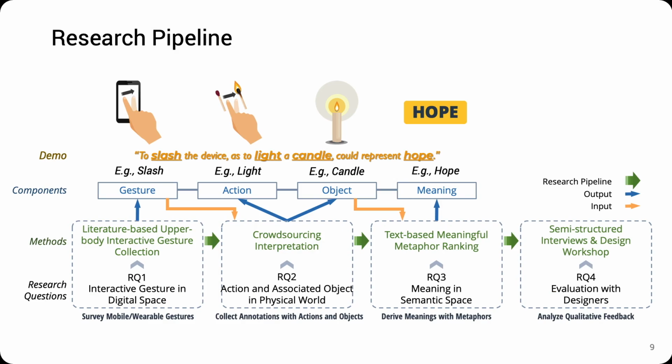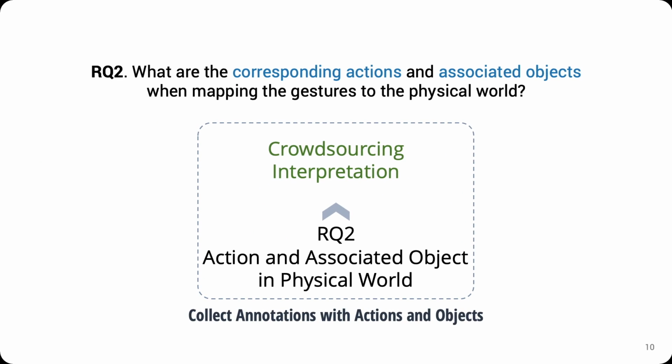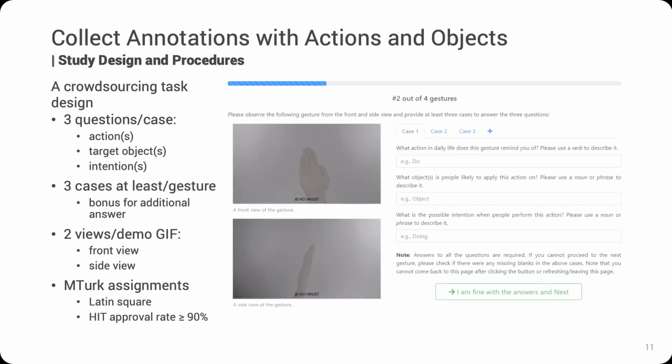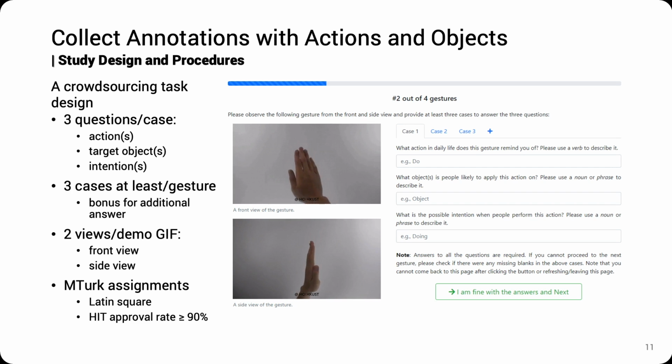The second question identifies the corresponding actions and associated objects when mapping the gestures to the physical world. We target RQ2 by collecting general users' interpretations of common interactive gestures performed in daily settings after receiving those 52 gestures. The study aims at understanding how people map digital interactive gestures onto physical world actions and the immediately associated objects. To achieve this goal, we designed a crowdsourcing task to collect the possible actions, target objects, and underlying intentions